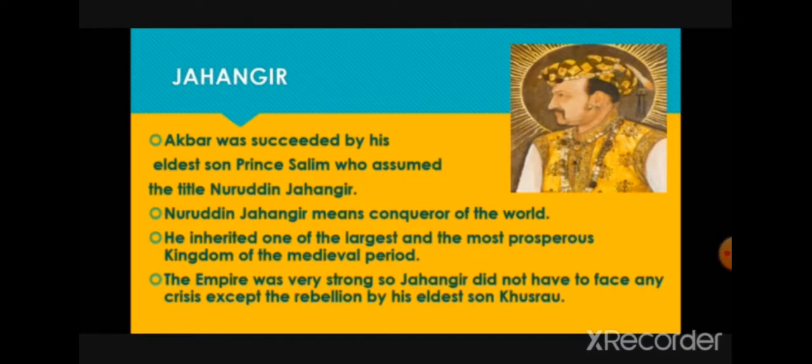The empire was very strong, so Jahangir did not have to face any crisis except the rebellion by his eldest son, Khusro. Later his son Khurram became the ruler. He was later called Shah Jahan.